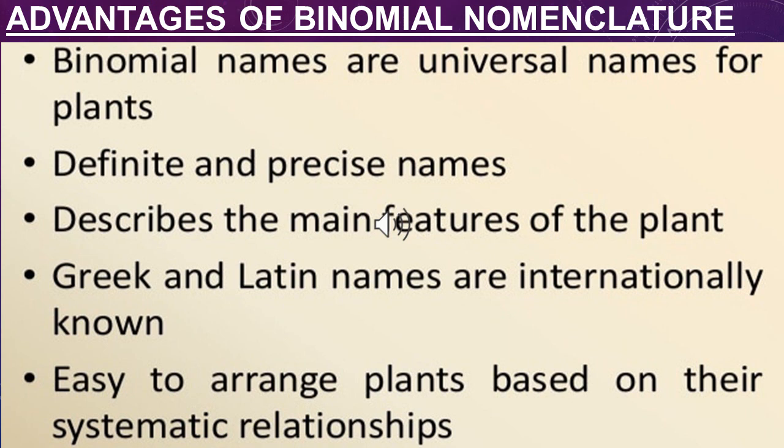Through binomial nomenclature, the universal common name is known. It also gives a characteristic idea about plants or animals, and the similarities between organisms can also be known.